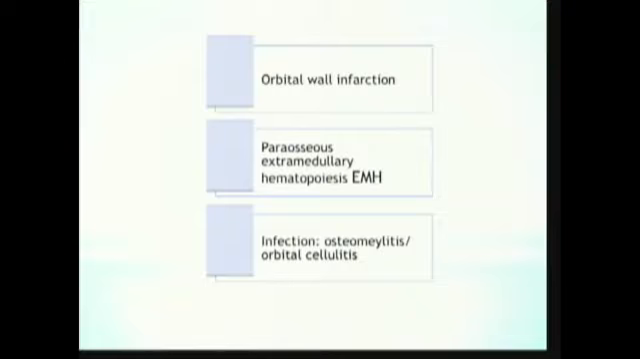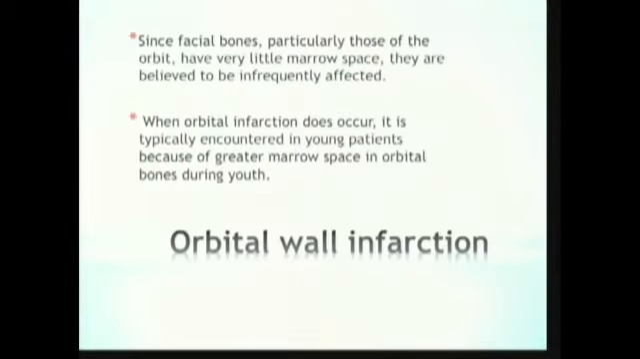Sickle cell disease can affect the orbit either with orbital wall infarction, orbital infection, or paraosseous extramedullary hematopoiesis. We'll concentrate on orbital wall infarction. It was believed that the facial bones are infrequently affected because of their small marrow space. But at a young age, the marrow has a greater space, so they are susceptible to orbital wall infarction during youth.